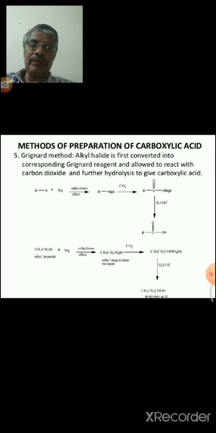For example, ethyl bromide. Ethyl bromide means CH3CH2Br plus magnesium in the presence of dry ether. We can get ethyl magnesium bromide. Ethyl magnesium bromide on reaction with carbon dioxide gives propanoic acid.